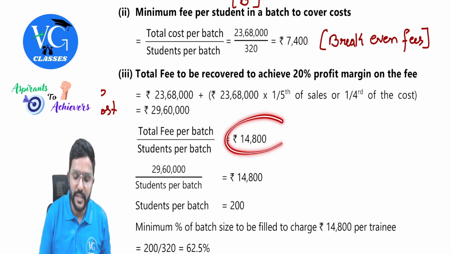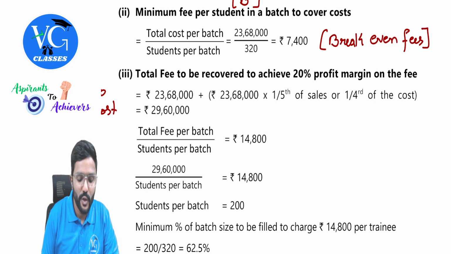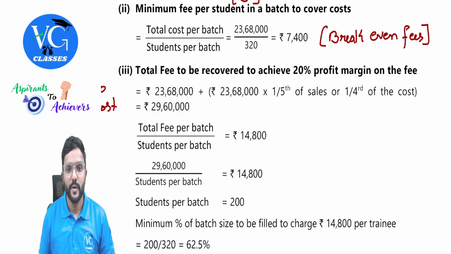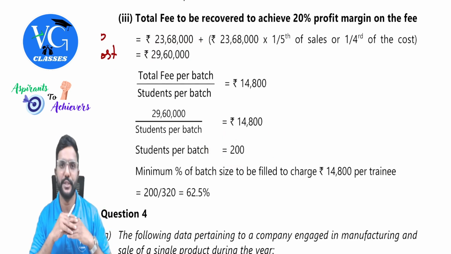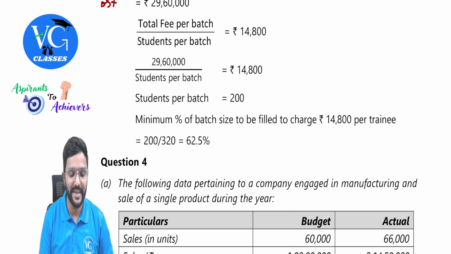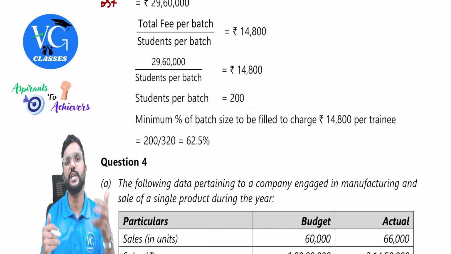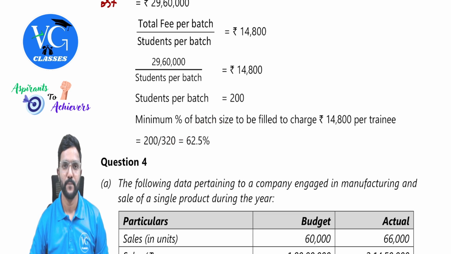So we need to charge per student or per trainee how much? 14,800. So just divide, guys. 29 lakh 60,000 divided by 14,800. We will get to know. To achieve this, we should have how many students? 200 students per batch. And what is the batch size to be filled, guys? Total capacity is 320. So we need to fill at least 200 students. So percentage wise, how much would it be? 200 divided by 320 into 100. It will give you 62.5%.